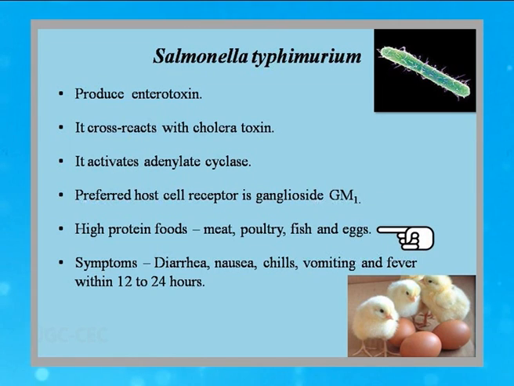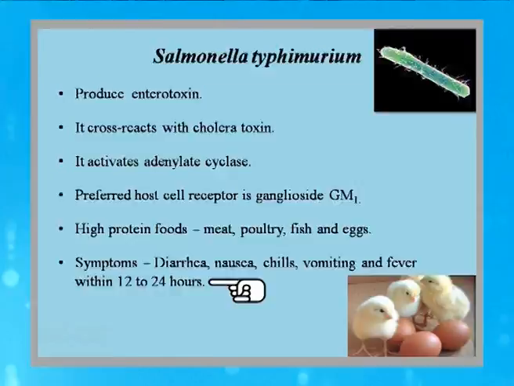High protein food is also seen to be contaminated, like meat, poultry, fish and eggs. The common symptoms with salmonella are diarrhea, nausea, chills, vomiting and fever within 12 to 24 hours of consumption of this type of contaminated food.